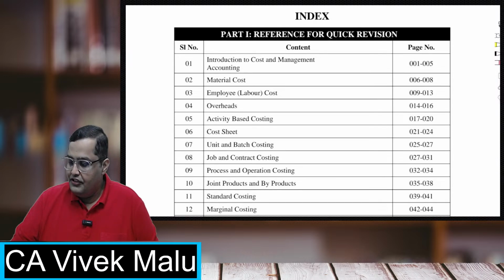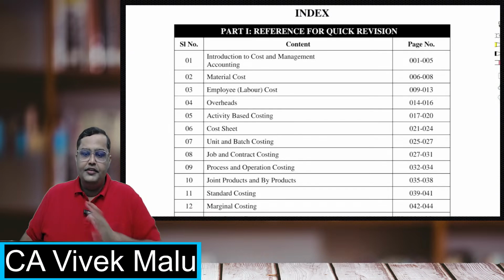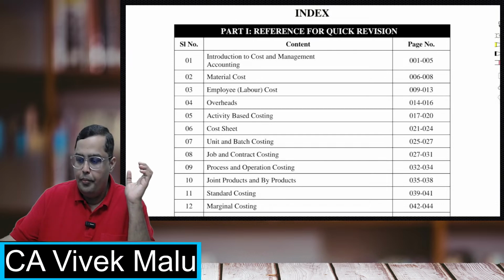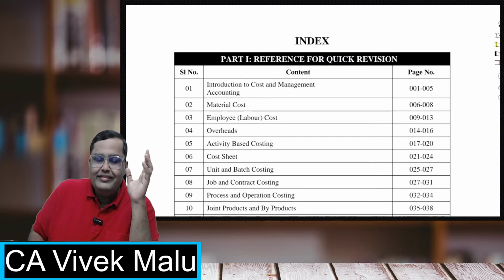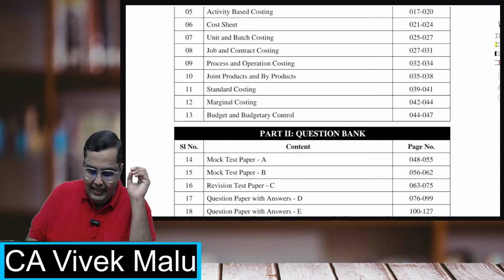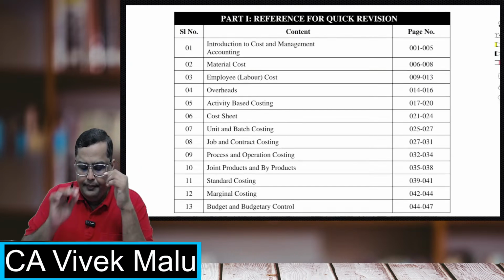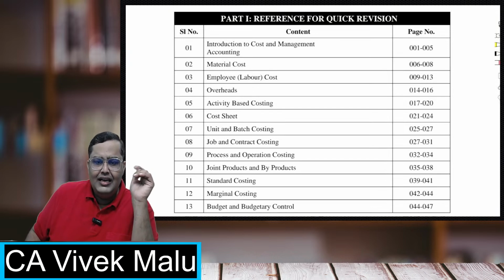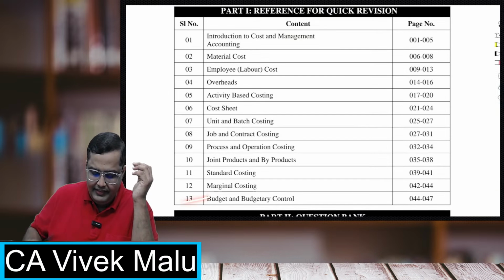So first of all, let me give you the basics, a brief of the subject. I'm sure, since this is a revision session, you are all aware of the topic. The subject, cost and management accounting, has in all roughly 15 chapters in your syllabus. Out of the 15, we are clubbing some chapters, so the number gets reduced to a certain extent.